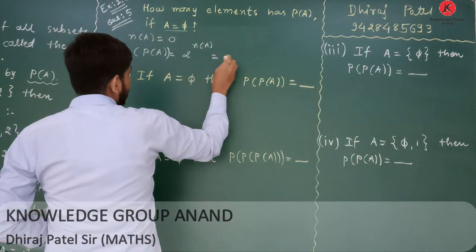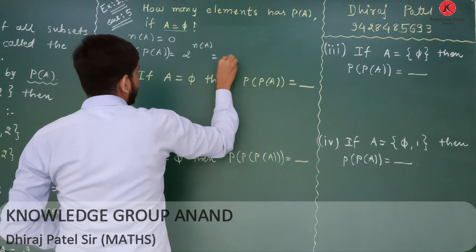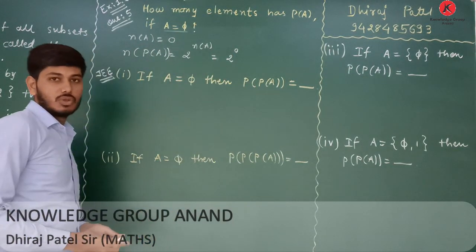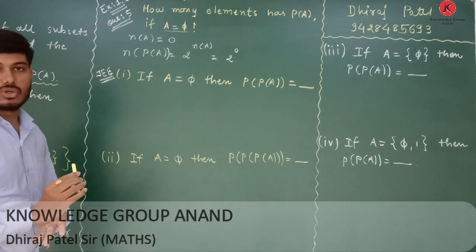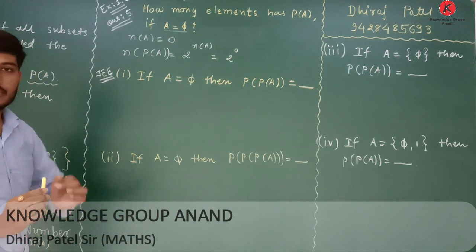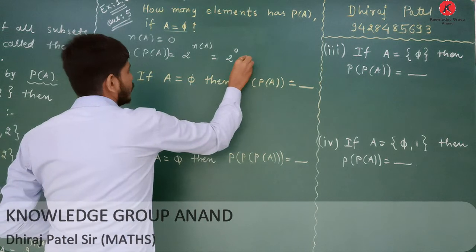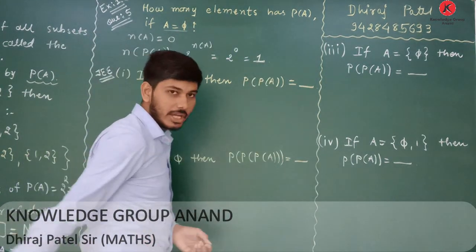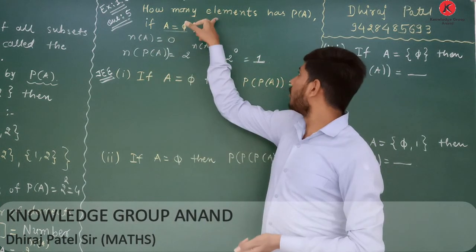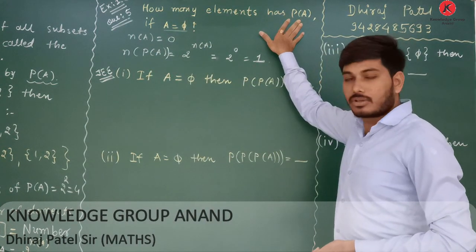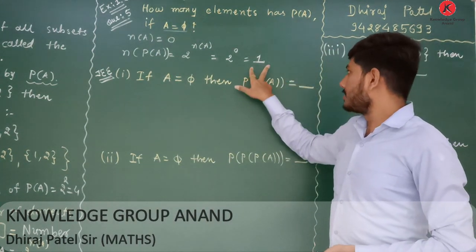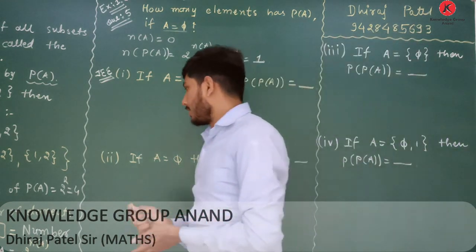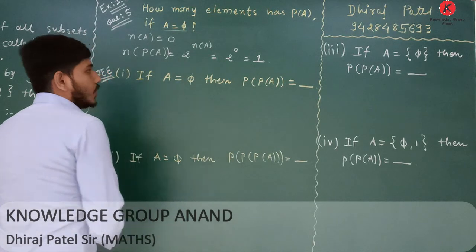Now, what is the answer? Put the value of n of A, which is 0, so 2 raised to 0. We know that any non-zero number raised to the power 0 equals 1. The answer will be 1. Therefore, the number of elements of the power set of A is 1. The power set of A consists of one element only.